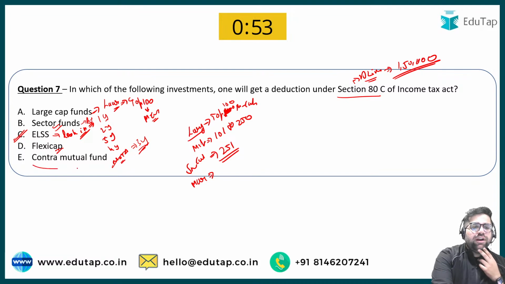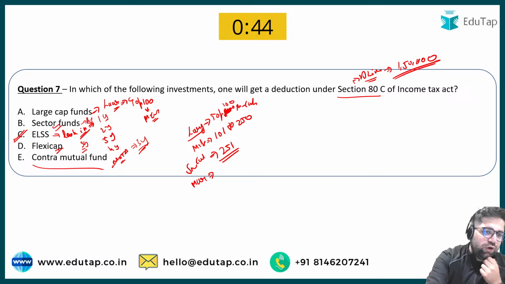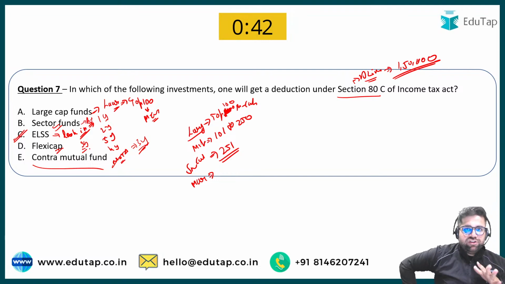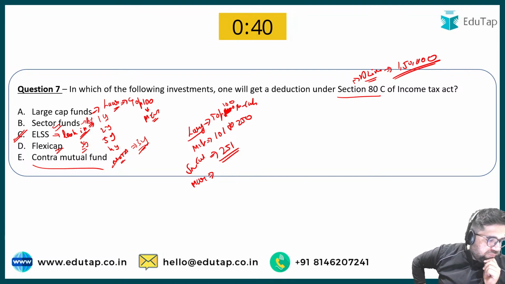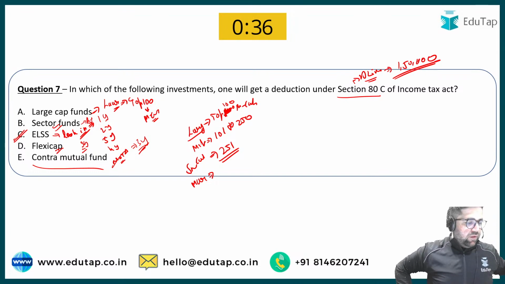Now what is contra mutual fund? Can someone let me know? Then 3 years is the lock-in period. Okay, 3 years and lock-in period, not 5 years, as per the best knowledge of mine. But what is contra mutual fund?